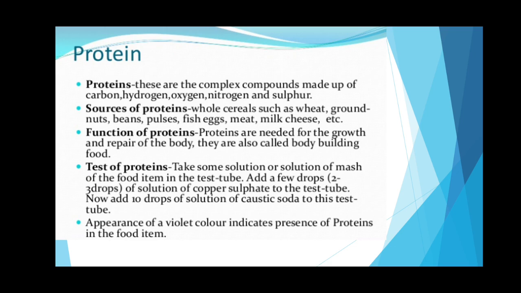What are the sources of proteins? How do we get proteins? Proteins are obtained through egg. Egg is the major source of protein. Egg, fish, meat, these are all protein. Ground beans, nuts, pulses, right?